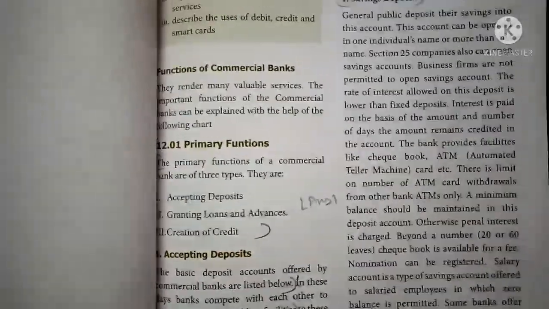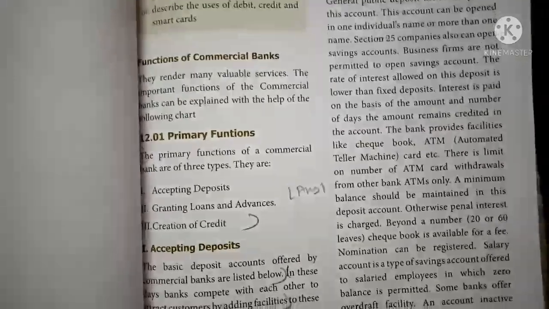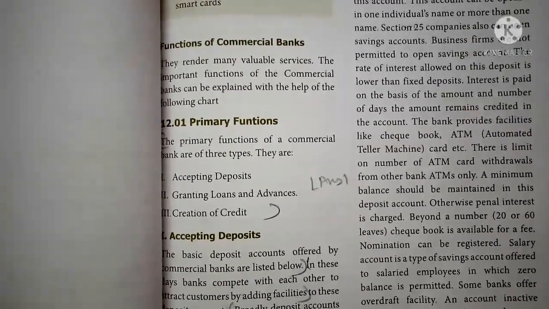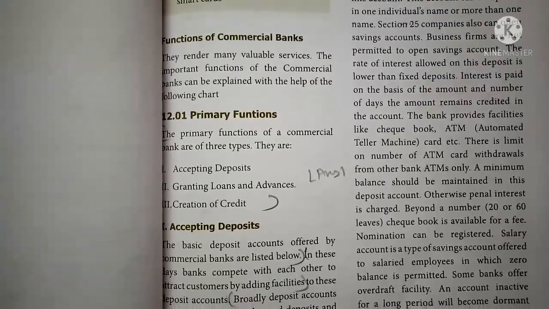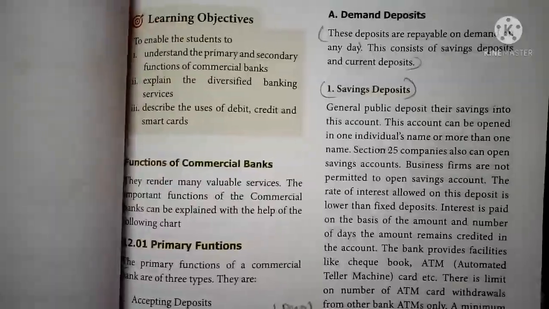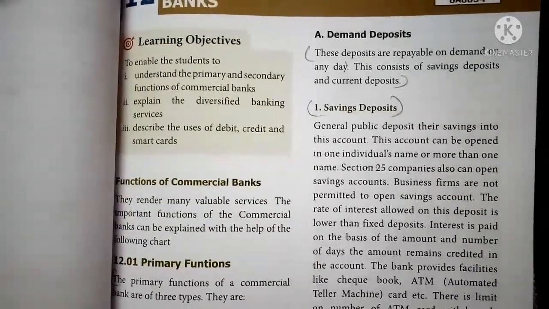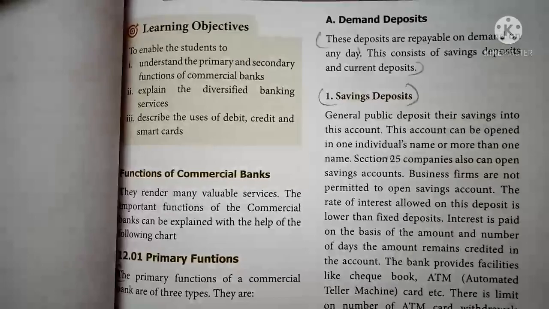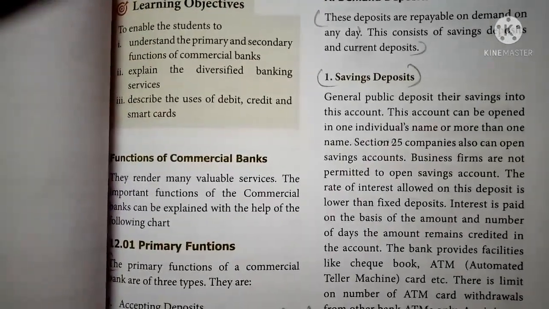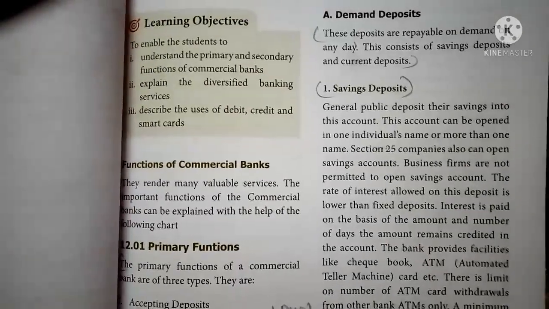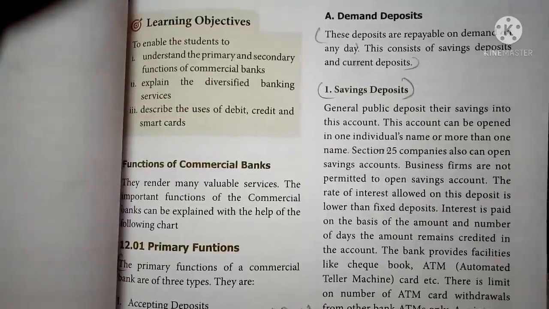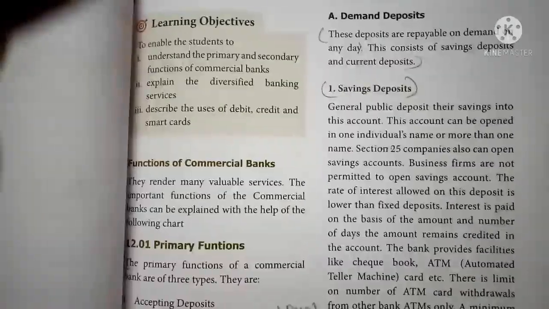In the case of primary functions, there are three major functions, that is accepting deposits, granting loans and advances, and creation of credit. So by way of accepting deposits, the first one is demand deposit. Among the demand deposits, the first main deposit is savings deposit. The general public deposit their savings into this account.